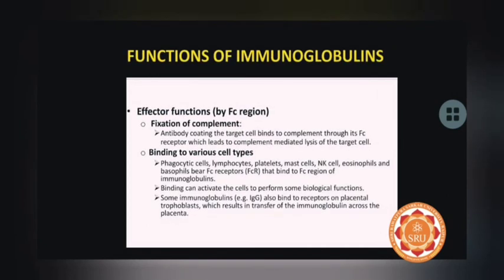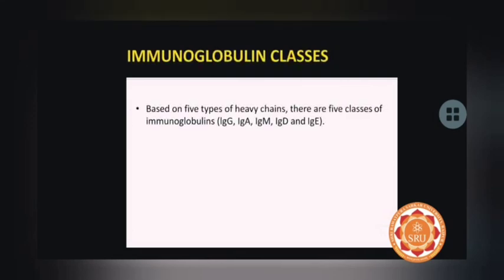Moving on to the next function, they also have effector functions, which are carried out by the FC region. It is the region to which the antigen does not bind, but it helps in effector functions, like fixing complement and binding to various different kinds of cells. The immunoglobulin classes, as we have just discussed, are of 5 types, and we will discuss them in the next lecture.